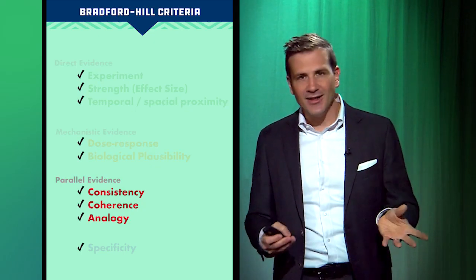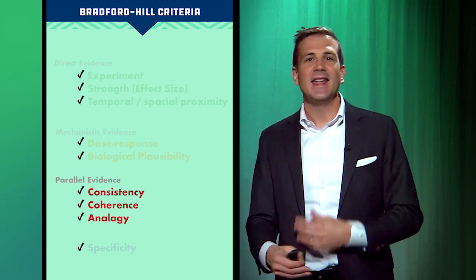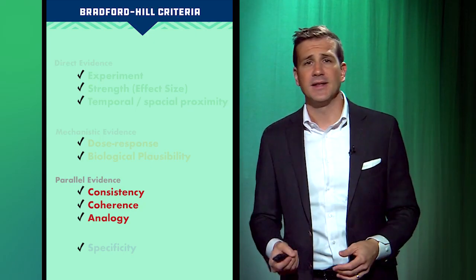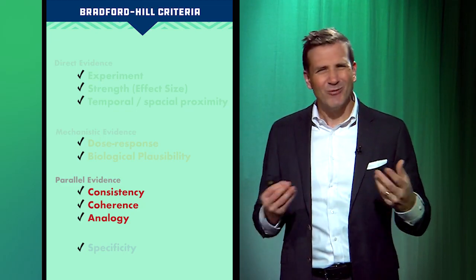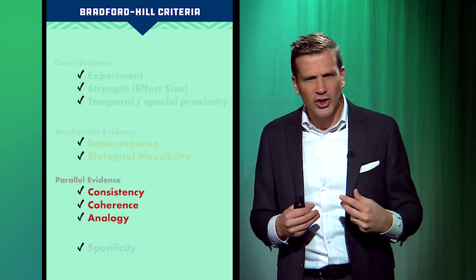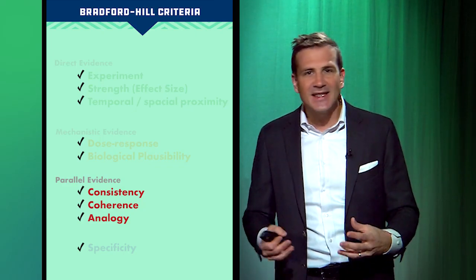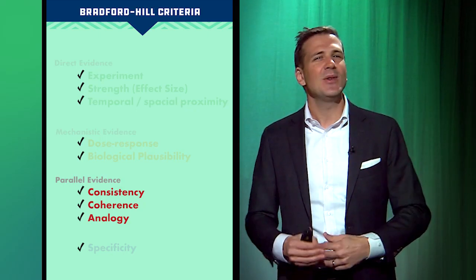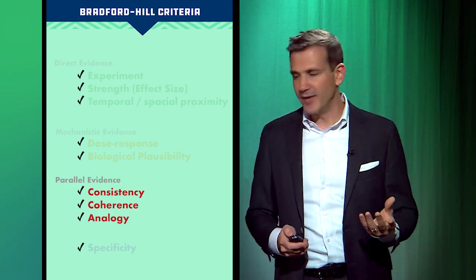And finally, analogy. We see similar effects based on the same biologic process in different situations. So for example, we're considering that smoking causes lung cancer. We might, by analogy, say, well, what that really is, is a toxin or inflammatory stimulus affecting a tissue. And by analogy, we have similar evidence that smoked meats and things cause stomach cancer. So that's not evaluating the same relationship, but you can see they're analogous in some sense. And that helps to support the causal argument for both of them.